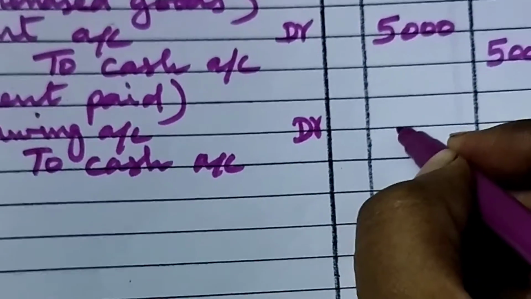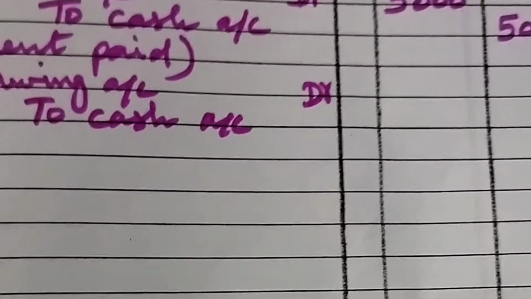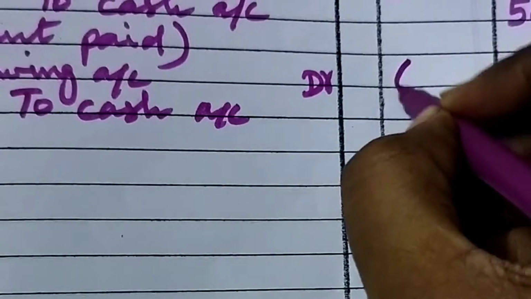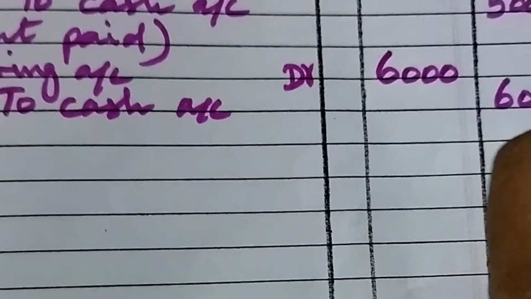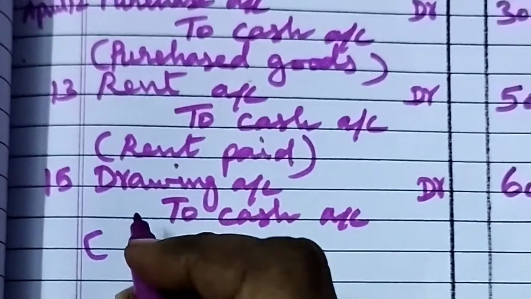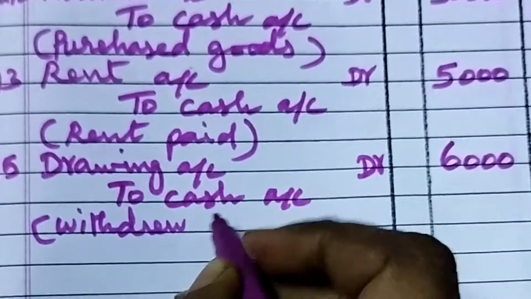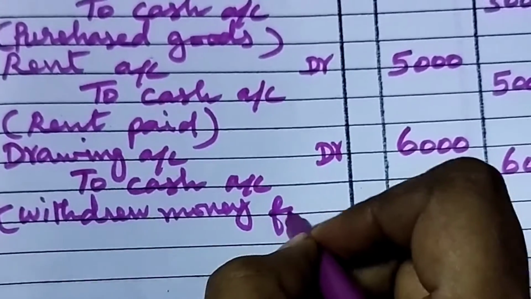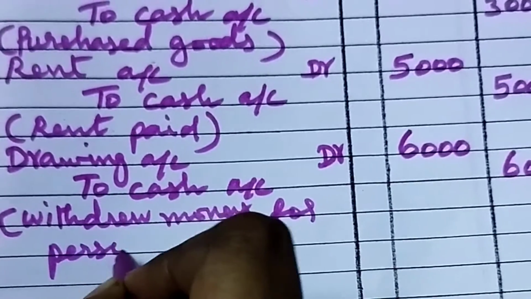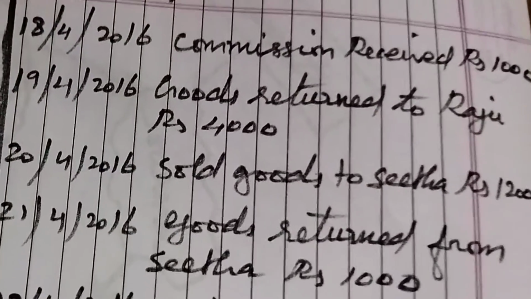Here we have to write the amount. What is the amount? 6,000. So we have to write the 6,000 under debit as well as under the credit. Always debit should be equal to credit. Then we have to write the narration. Withdrew money for personal use. That's all. What is the next transaction?